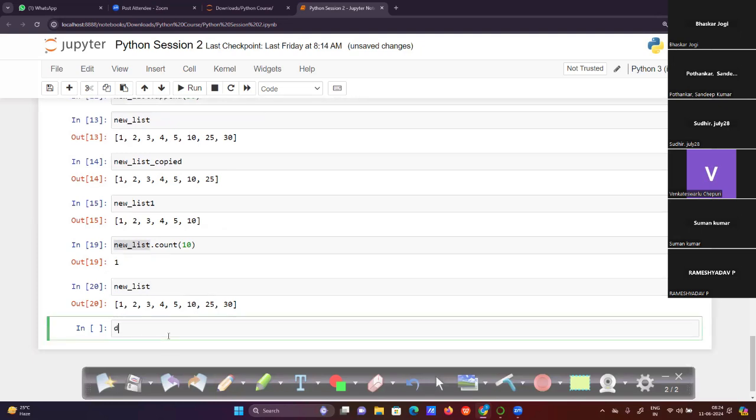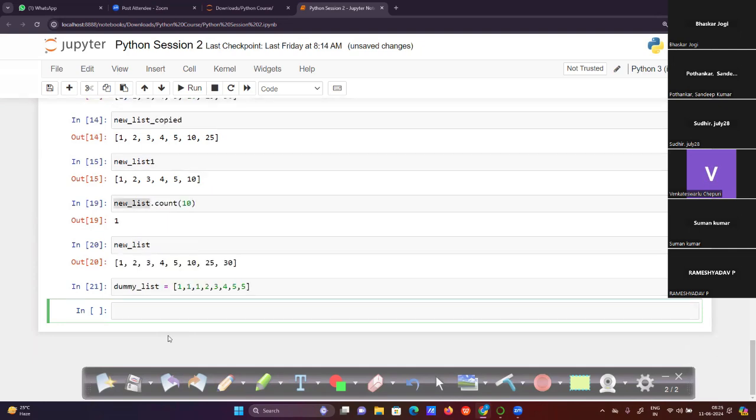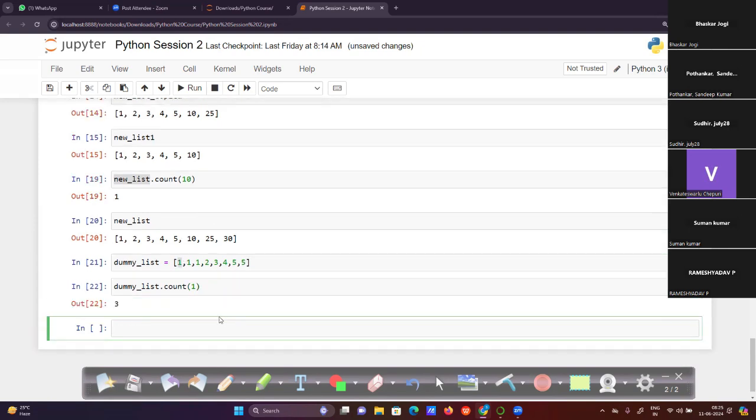For example, I will create a dummy list now: 1, 1, 1, 2, 3, 4, 5, 5. In this dummy list, count of 1. This value 1 is not an index, it is a value, and it gives the count of the value.